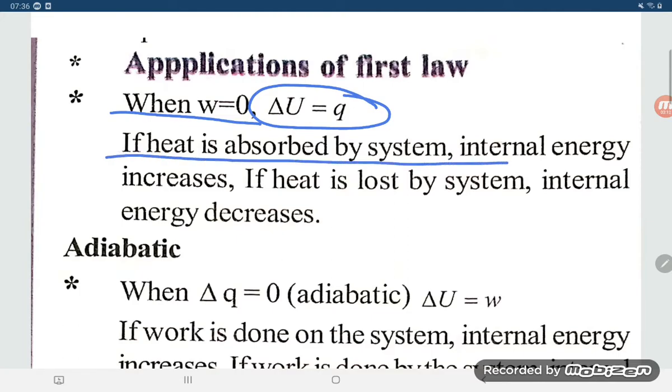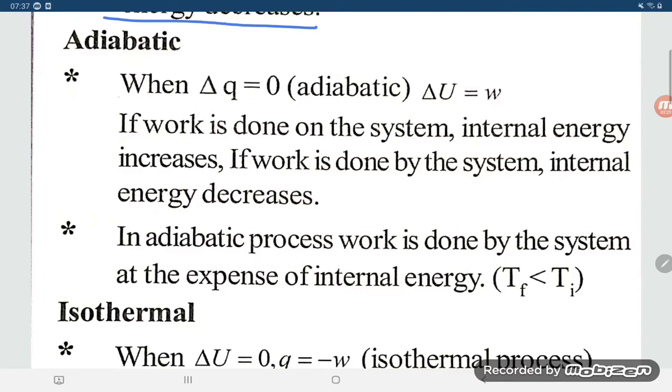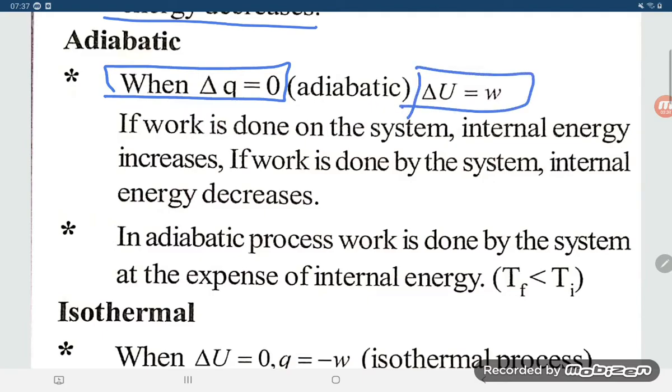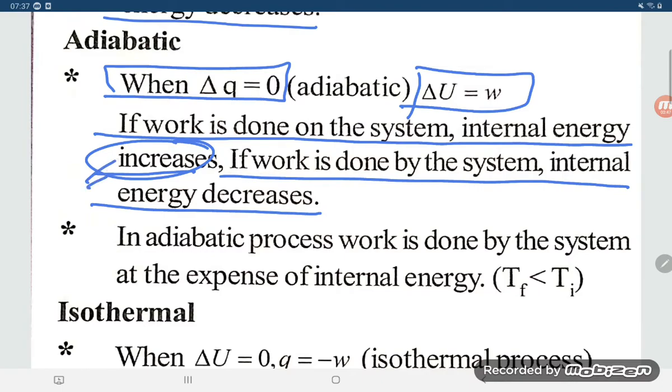If heat is absorbed by the system, internal energy increases. If heat is lost by the system, internal energy decreases. In an adiabatic condition, when Q is equal to 0, delta U is equal to W. If work is done on the system, internal energy increases. If work is done by the system, internal energy decreases.